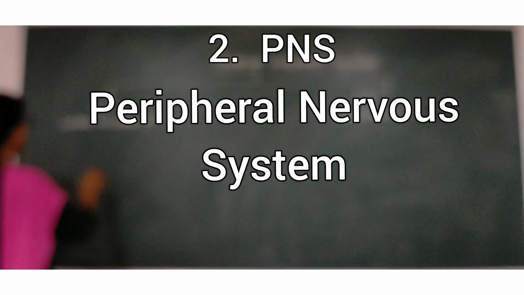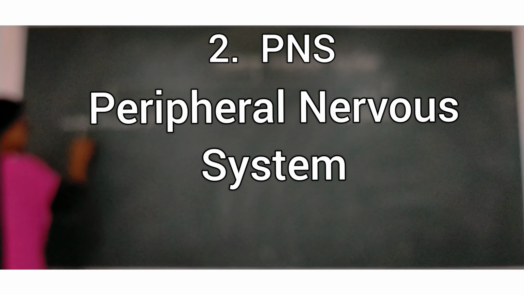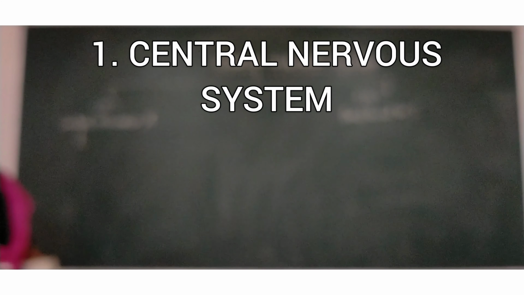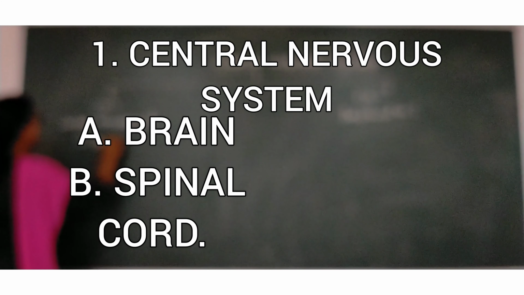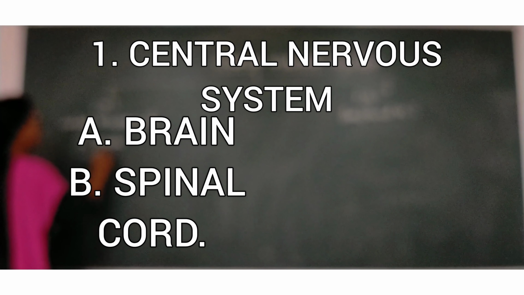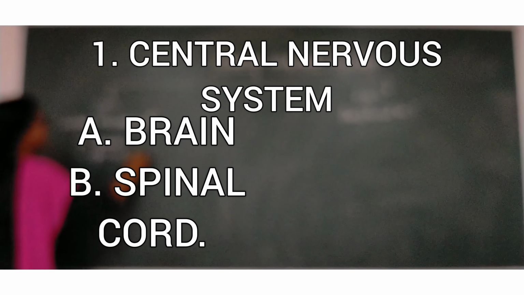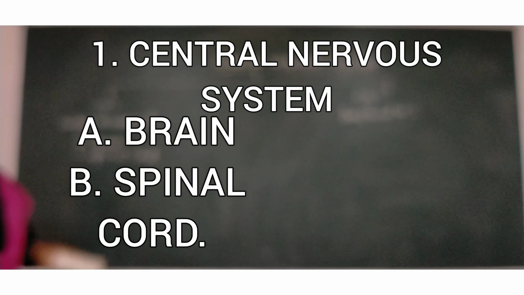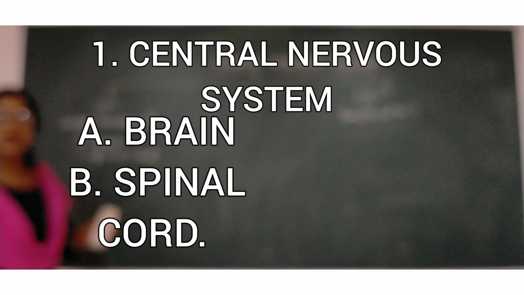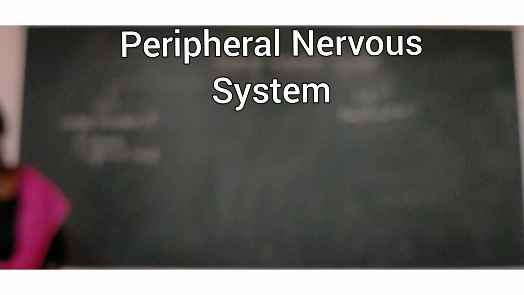Central nervous system comprises two things. What are those things? They are brain and spinal cord, which we will know about in another video.